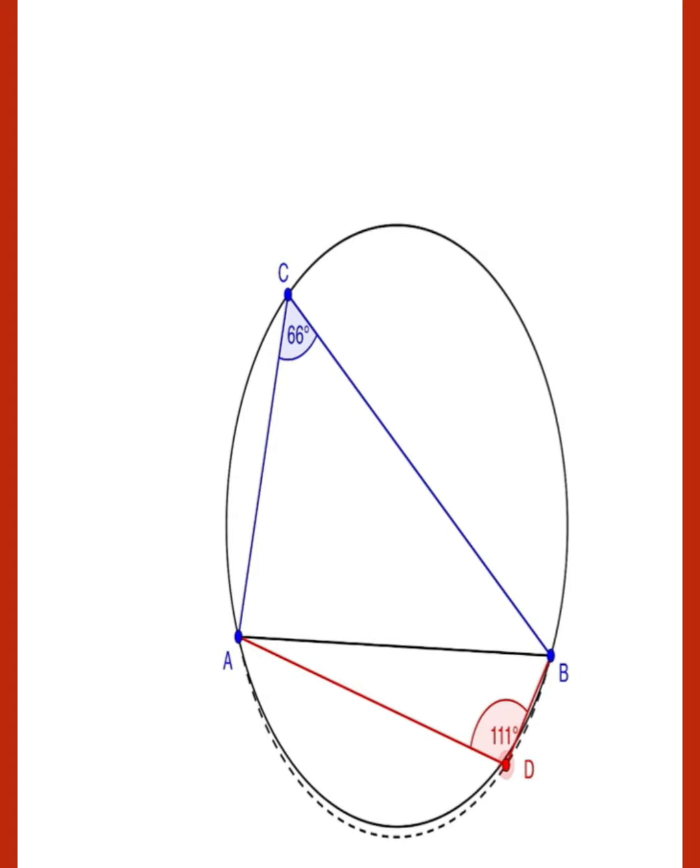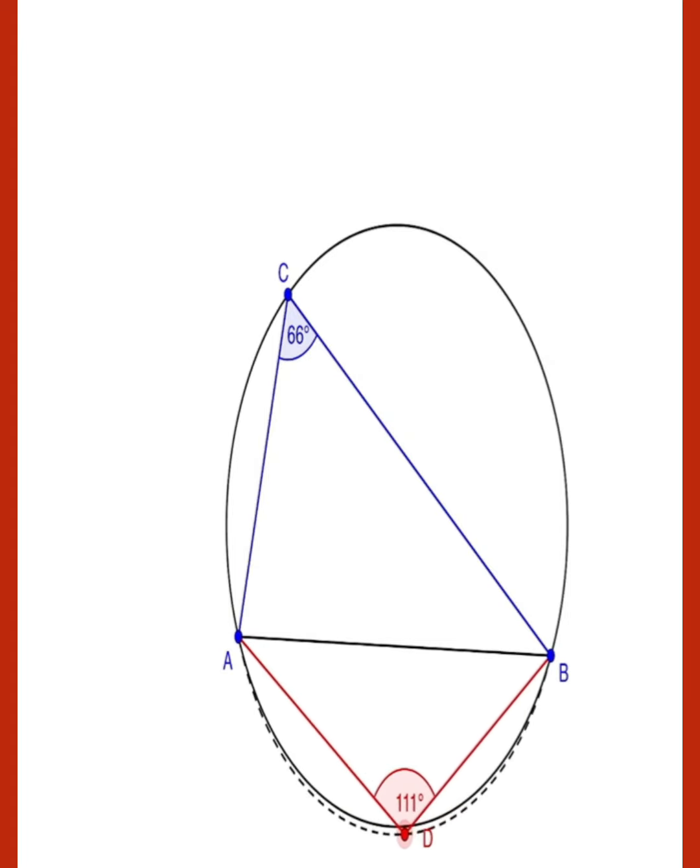One angle is 111 degrees and the second angle is 66 degrees. So you have to prove that angles in the different segments are not equal. So you can see that everywhere these angles are not equal.